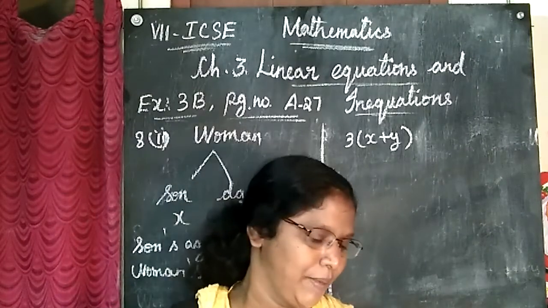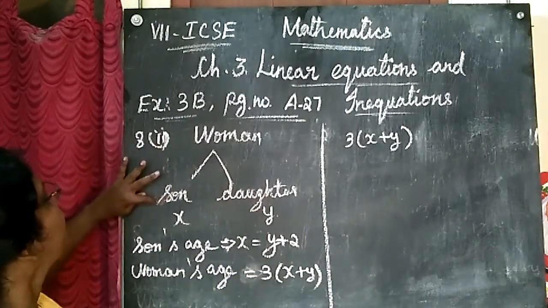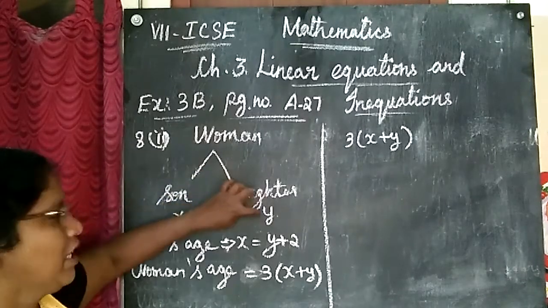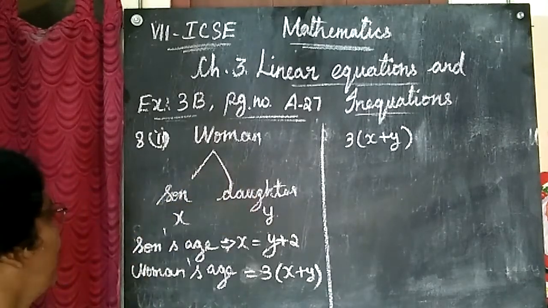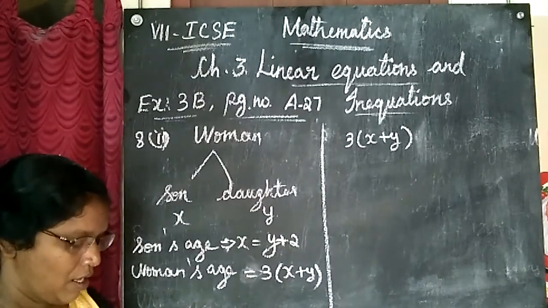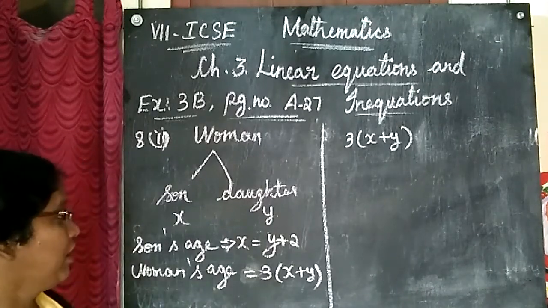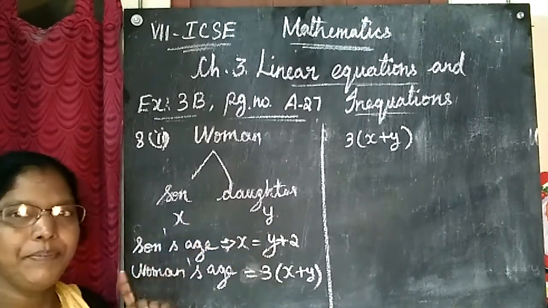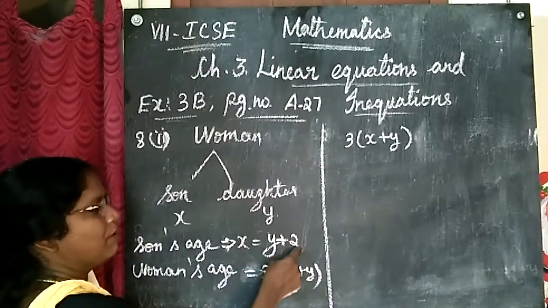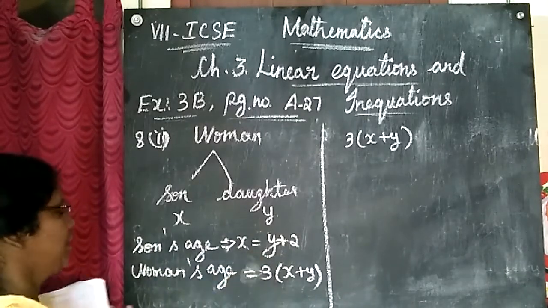Let me explain now. The woman has 2 children, son and daughter. Son's age is x, daughter's age is y. What does the first statement say? Son is 2 years older than the daughter. The son is 2 years older than the daughter. So x is equal to y plus 2, because he is 2 years older. This is the first statement.